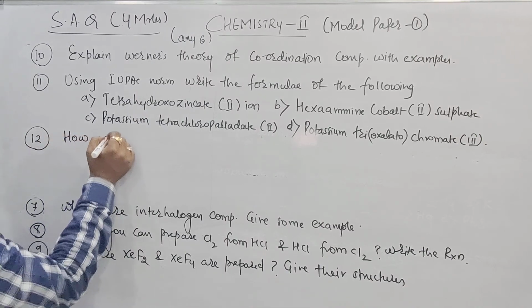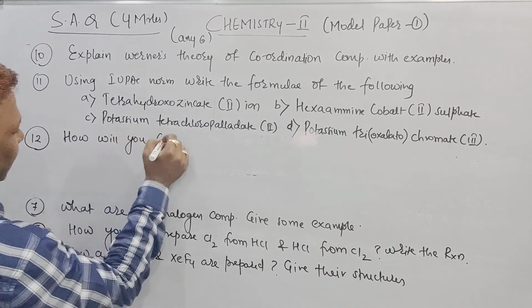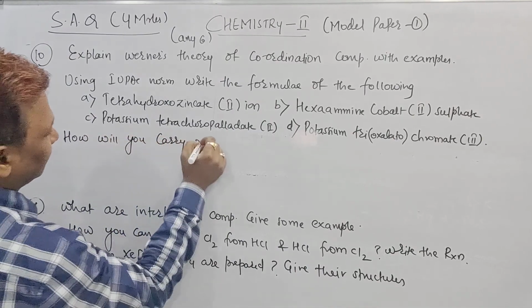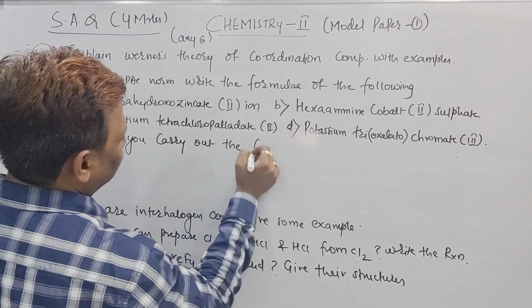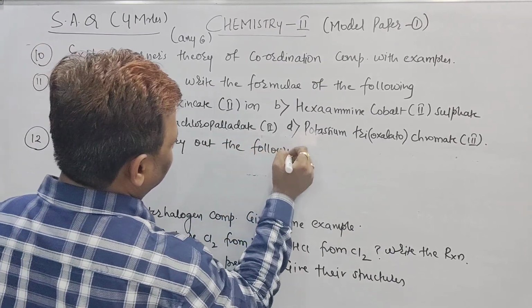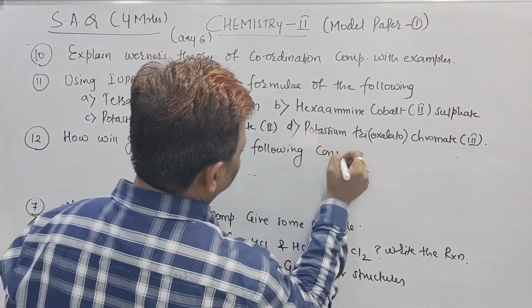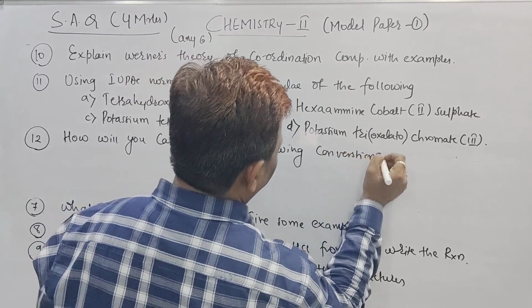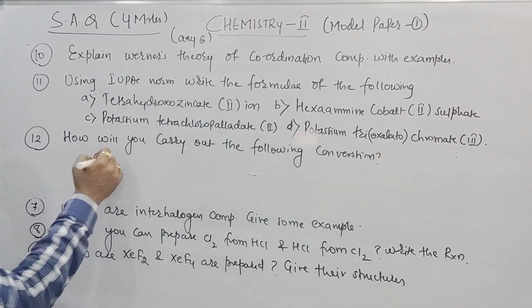How will you carry out the following conversions? What is the following conversion, beta?